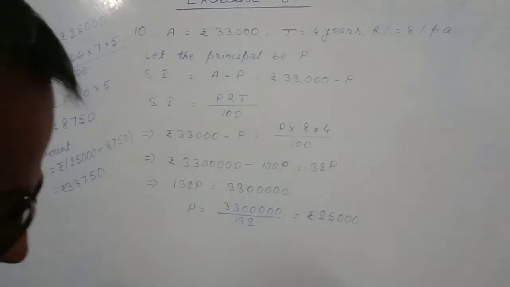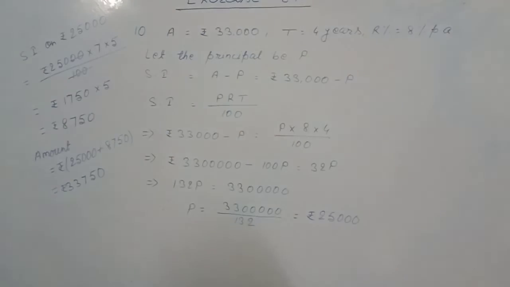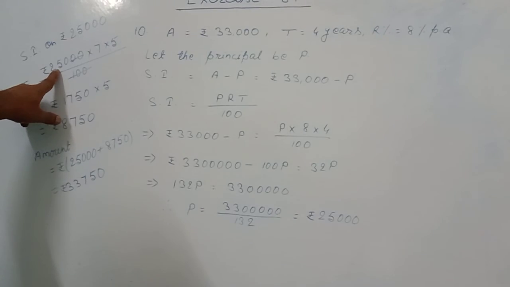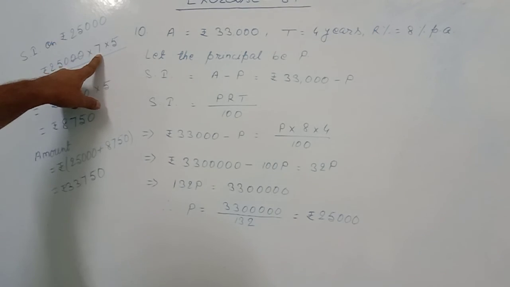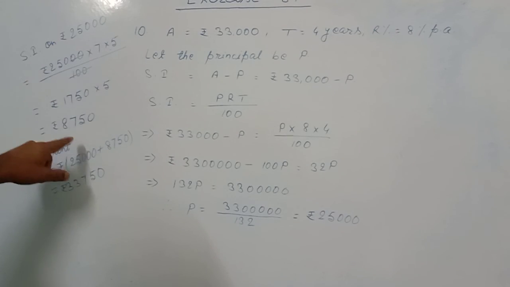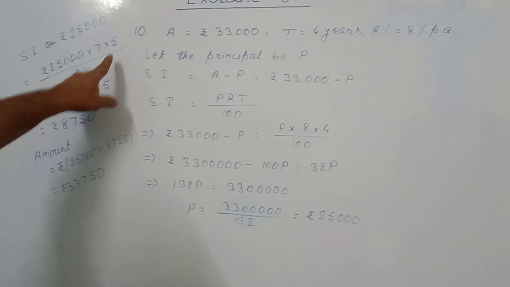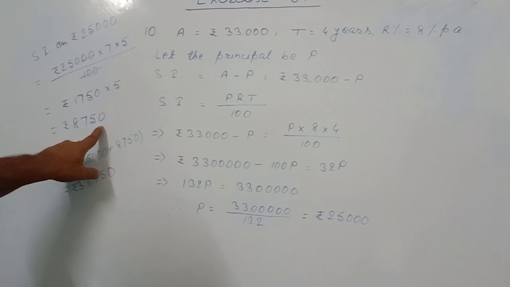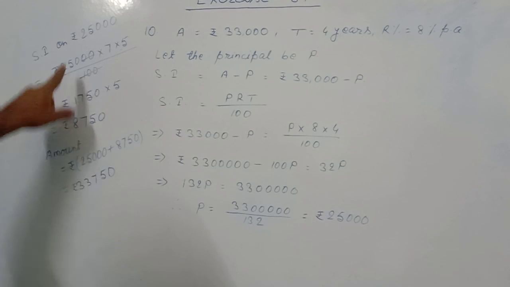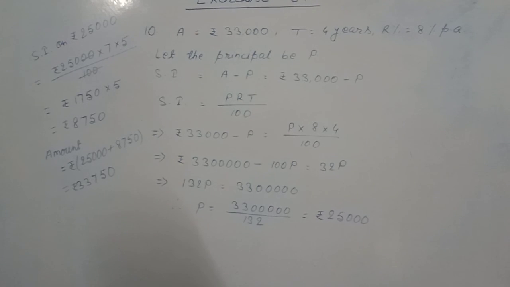Now what will be the amount on this principal for 5 years at the rate of 7% per annum? So again I found SI equal to PRT by 100. Now principal is 25,000, rate of interest is 7% and time is 5 years, by 100. This 0000 cancelled. 250 into 7 equal to 1,750 into this 5, that is equal to 8,750. Now amount equal to principal plus interest. Principal is 25,000 and interest we got 8,750. So amount equal to 33,750.